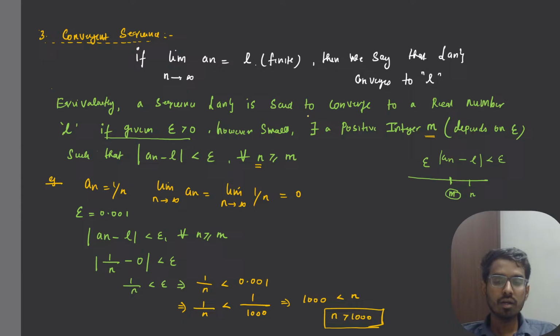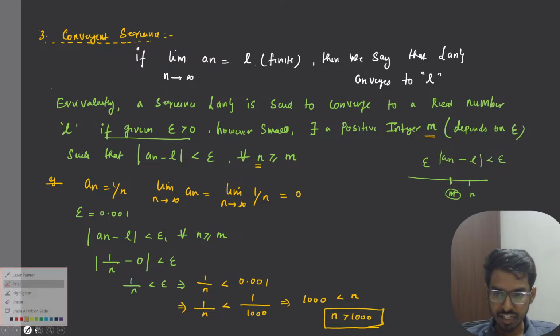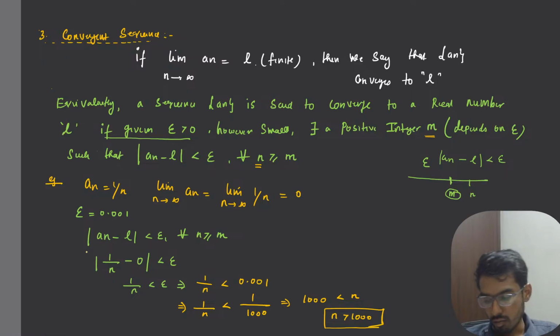Now you can see there exists a positive integer m such that the distance between a_n and L is less than epsilon for all n that is greater than or equal to m. For example, let us choose... I think I made some notation error here. a_n is equal to 1 by n, limit n tends to infinity of a_n is 0.